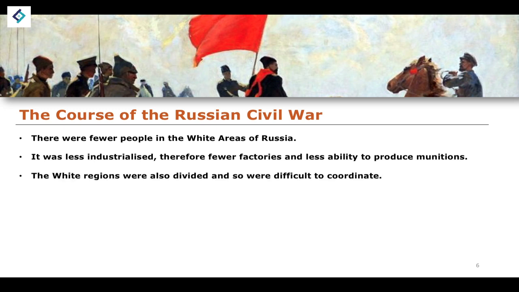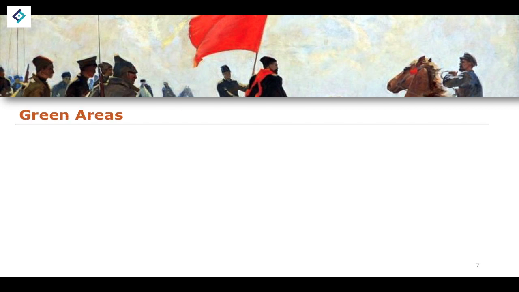The whites' regions were also divided and were difficult to coordinate. So whereas the Bolsheviks on the one hand had very limited geographical territory, they were all localized together, so they were able to essentially control their forces in a much more effective manner. Whereas the larger areas that were controlled by the whites were more divided and difficult to coordinate.